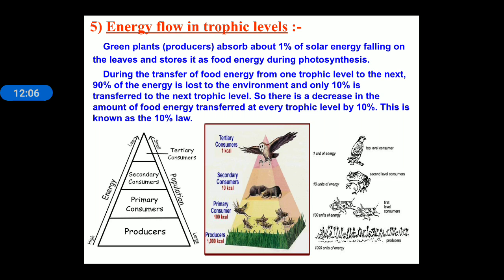So here we can see, moving from one trophic level to the next trophic level, only 10% of energy is transferred. Here in the black and white area we can also see, suppose the producer has 1000 units of energy, so the first level consumers will have only 100 units, the second level consumers will only get 10 units, and the top level will get only 1 unit of energy.